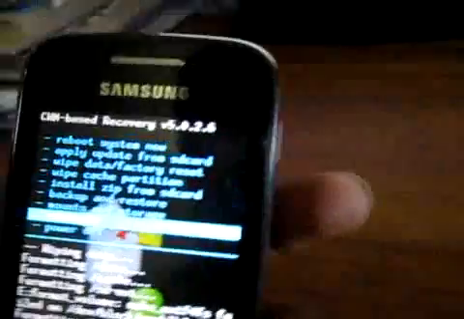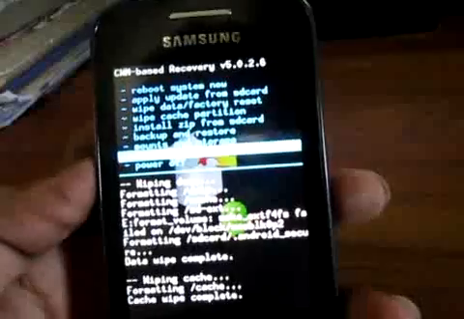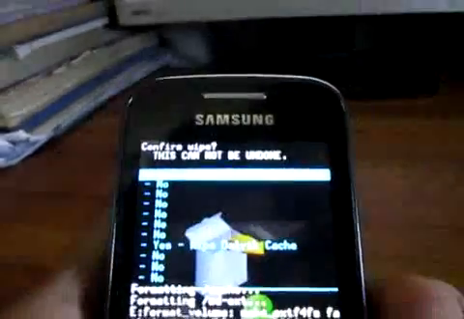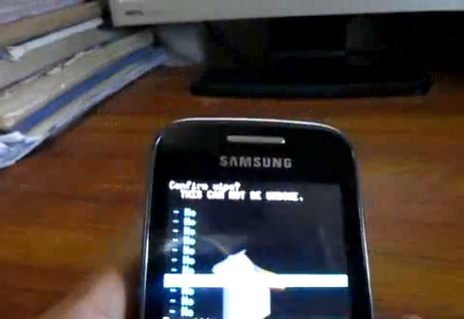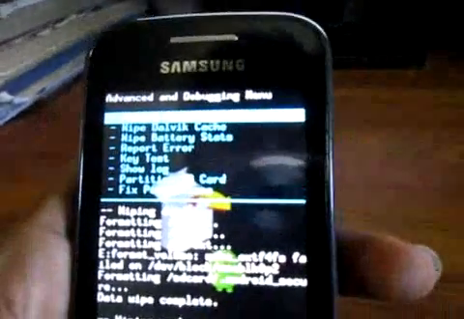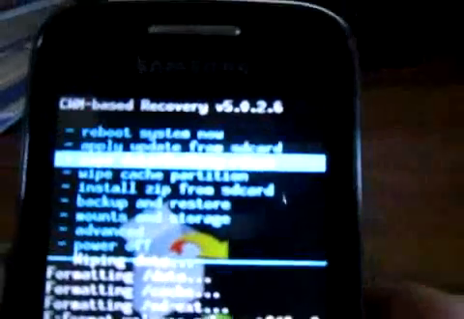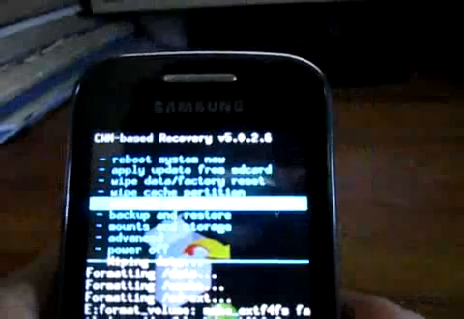Then advanced, wipe Dalvik cache, select yes, and then it's done. Go back and then go to install zip from SD card.